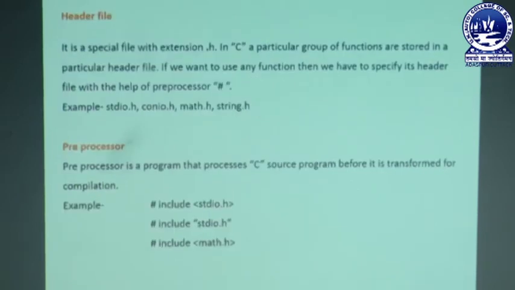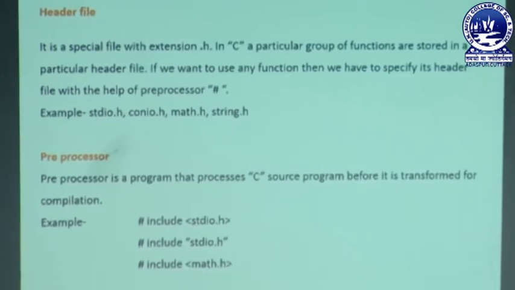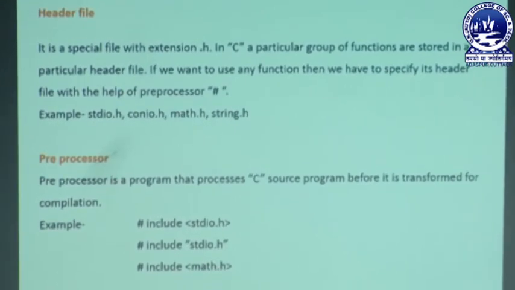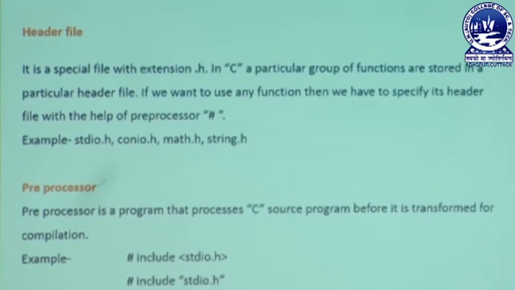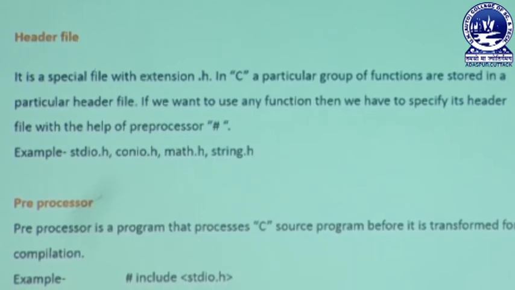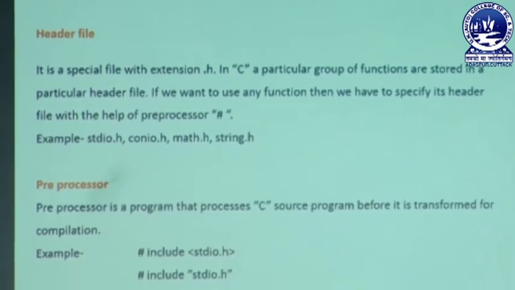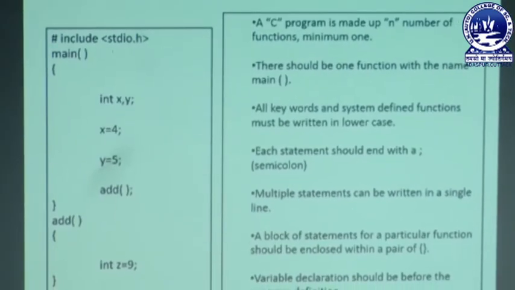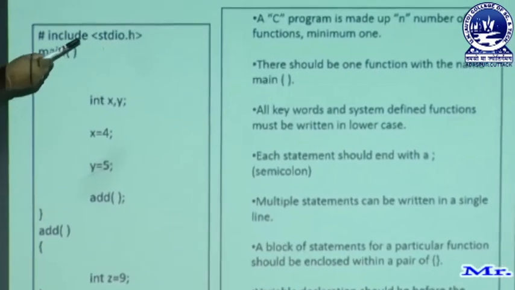Next we will be discussing the header file. So what do you mean by header file? A header file is a special file with the extension .h. In C, a particular group of functions are stored in a particular header file. If we want to use any function, then we have to specify its header file with the preprocessor hash. Examples of header files are stdio.h, conio.h, math.h and string.h. I will be discussing the header file using this program. You can clearly see there is written stdio.h.